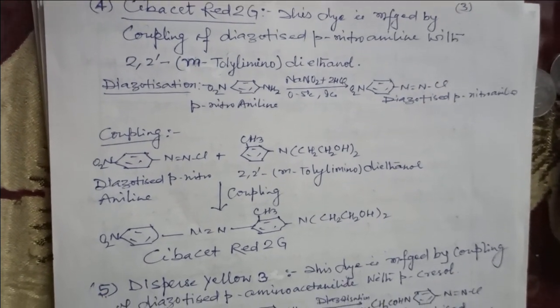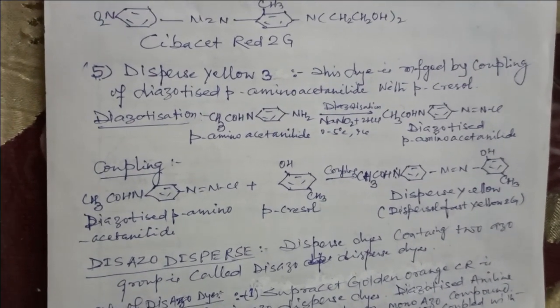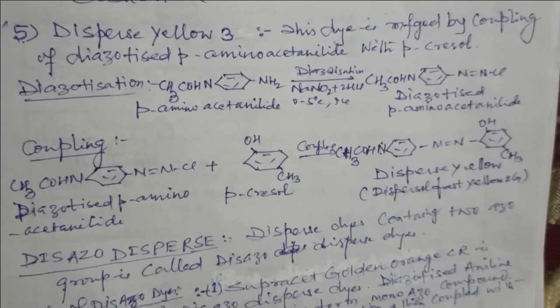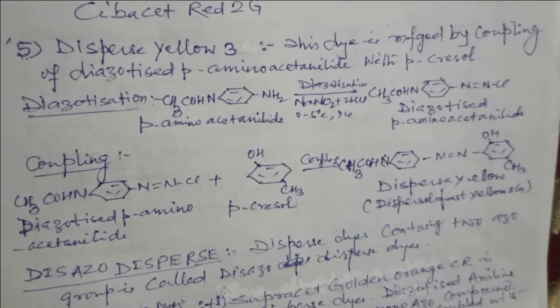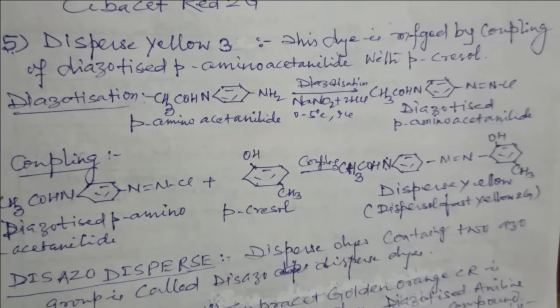Number 5, Disperse LO3. This is also a diazo dye. Disperse LO3 is manufactured by coupling of diazotized para-amino acetanilide with para-cresol.